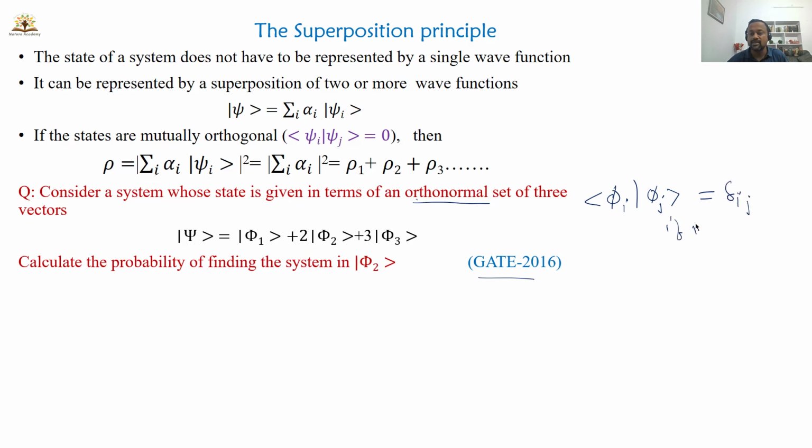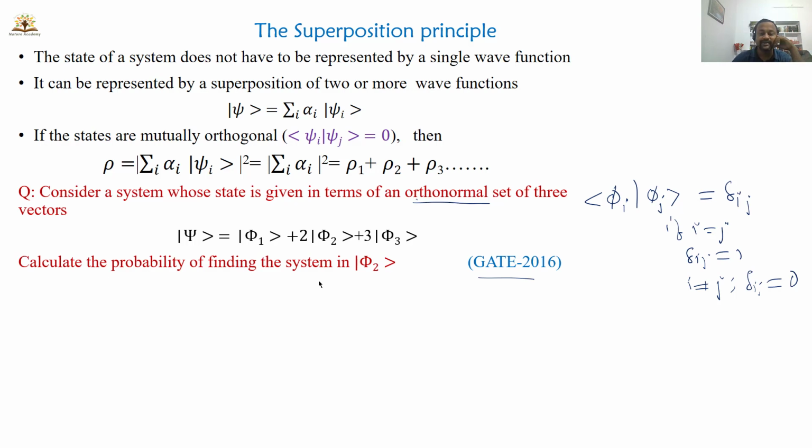If i is equal to j, then delta ij is equal to 1, otherwise if i is not equal to j, delta ij will be 0. So this is the orthonormal condition, right? So psi 1, psi 2 will be 0, psi 2, psi 3 will be 0.